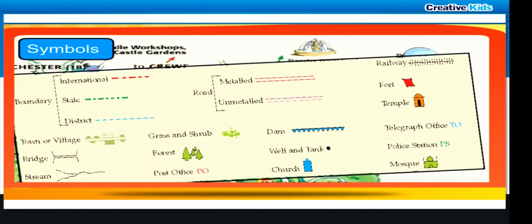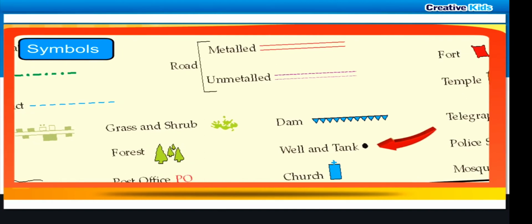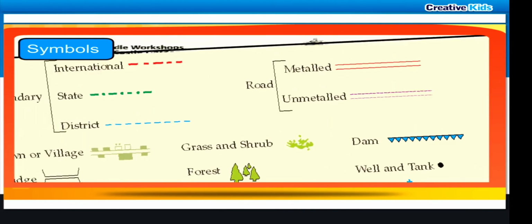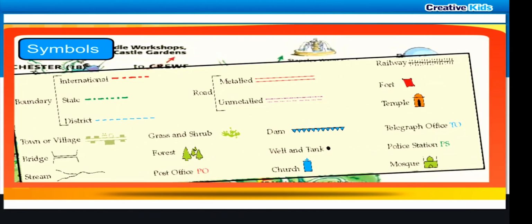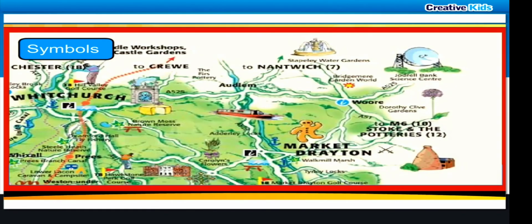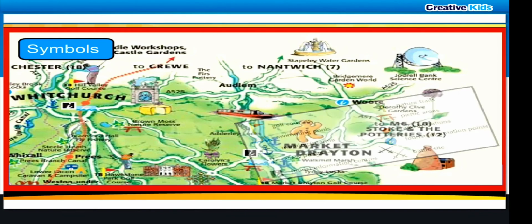Symbols. Every map has a key. This key consists of symbols and colors used in a map and what they depict. A map is not large enough to show mountains, lakes, rivers, bridges, temples and railway tracks. Various signs and symbols are used to give information. For example, a black dot is used to show a well or a tank. A land boundary of a country is shown by thick dashes, and a city is marked by a small circle.